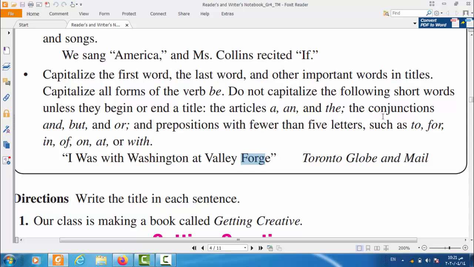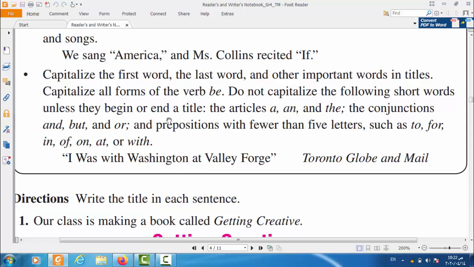After that, guys, the conjunctions, it means the linking words like and, like but, like or, do not capitalize them. And the prepositions with fewer than five letters, such as to, for, in, of, on, at, or even with. So for, in, of, on, at, with, all these prepositions, do not capitalize them. Like in here, you will find that at is a preposition and it's not capitalized in here.